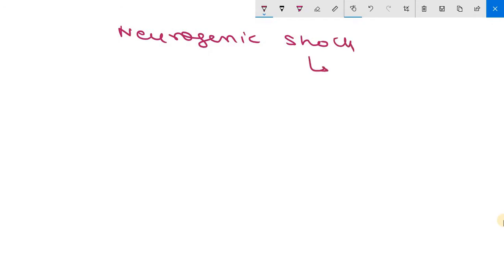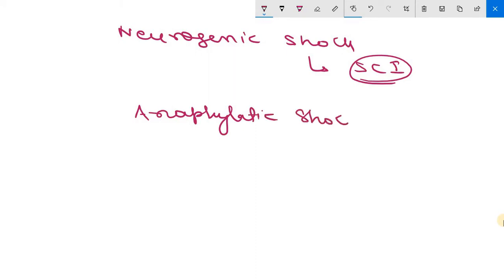It is due to anesthetic accident or a spinal cord injury. So spinal cord injury may be associated with this. Another one is anaphylactic shock, that is due to IgE mediated hypersensitivity reactions. Clear? So this is about the general introduction of shock and its type.